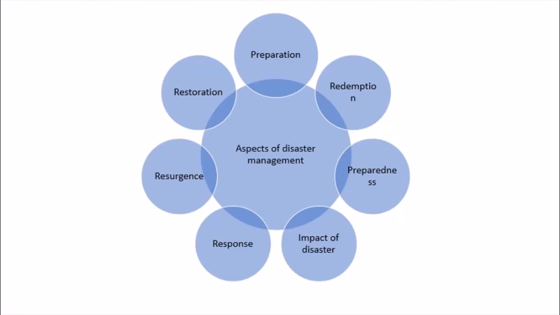Next, we have reassurance. Reassurance is an important link between the emergency measure and the national progress, where in this stage we do the rehabilitation or the welfare work. Restoration is again the measure in which the progress of the rehabilitation is viewed and the people are being restored. All these things are included in the cycle of disaster management, and they have to go according to this cycle only.